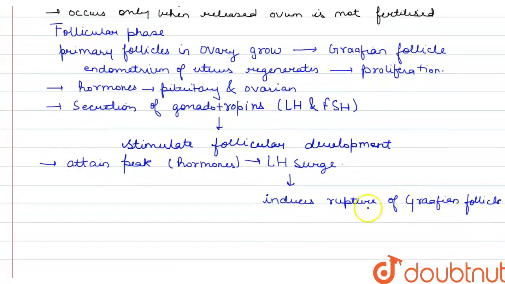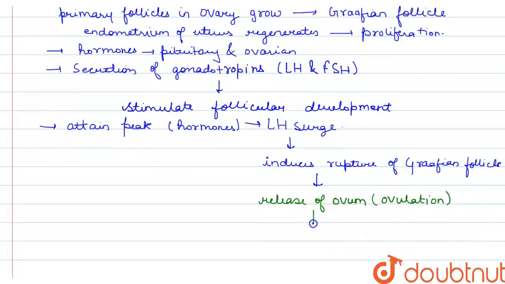So when there is a rupture in the Graafian follicle, what happens? There is release of ovum, that is known as ovulation or ovulatory phase. All right. Now this ovulatory phase is followed by the last phase, known as luteal phase.